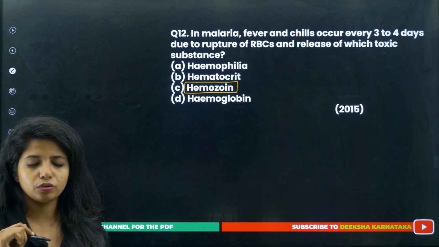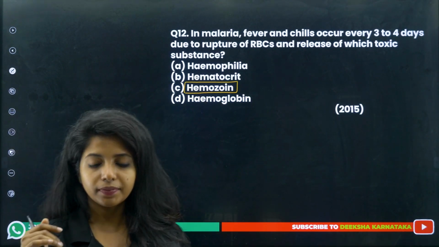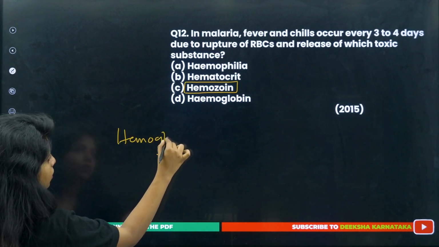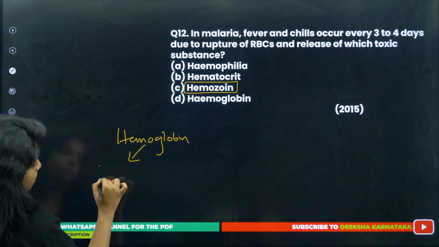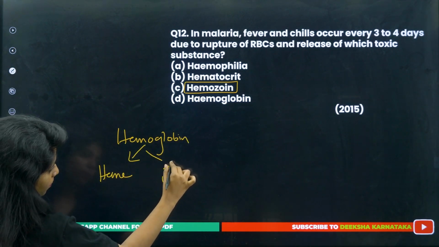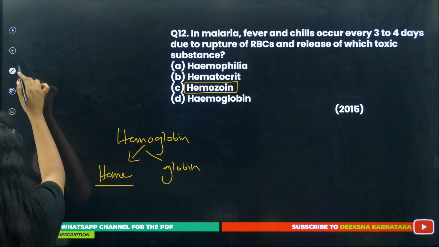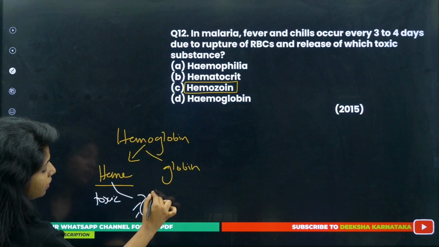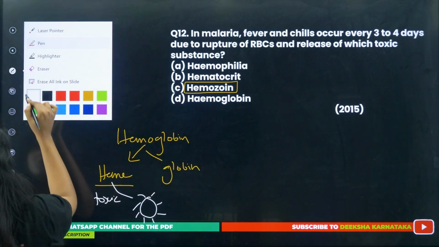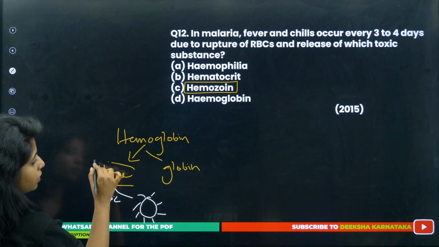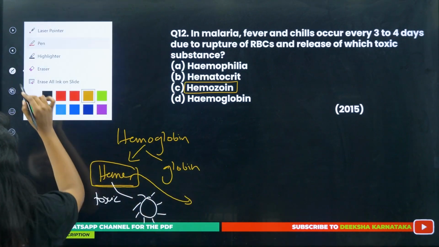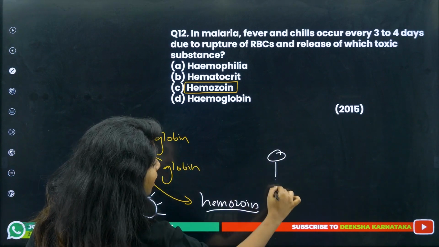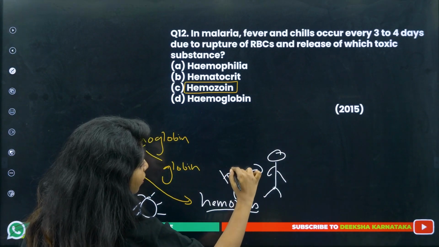What happens? Do you remember? When the Plasmodium is feeding on the RBC, the hemoglobin itself is broken down to free heme and globin protein. Now this heme is very toxic for the Plasmodium. It says, I do not like it, so let me convert this particular heme to something which is less toxic, and that is what? Hemozoin. And hemozoin, on the other hand, becomes very toxic for us.